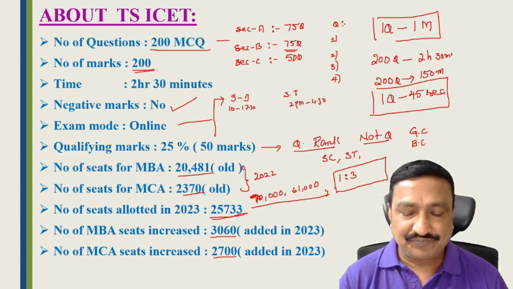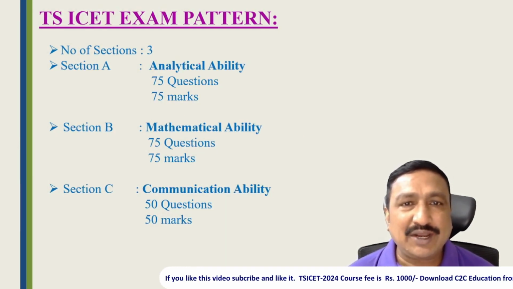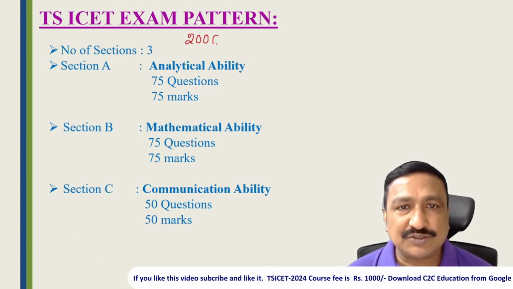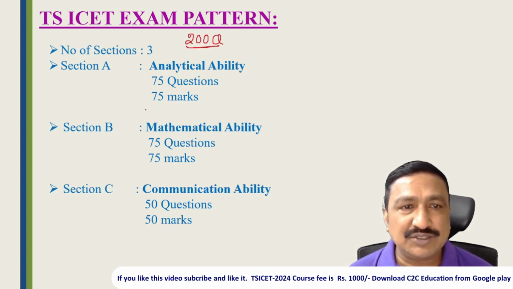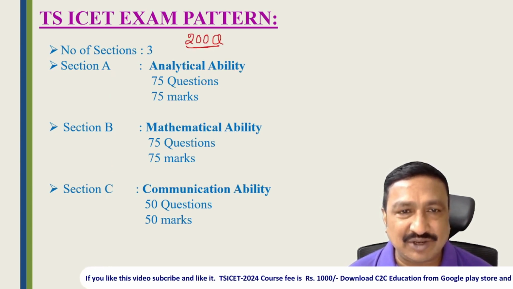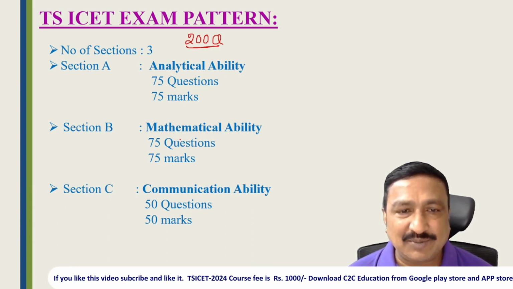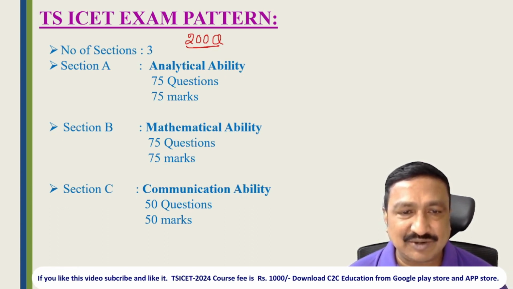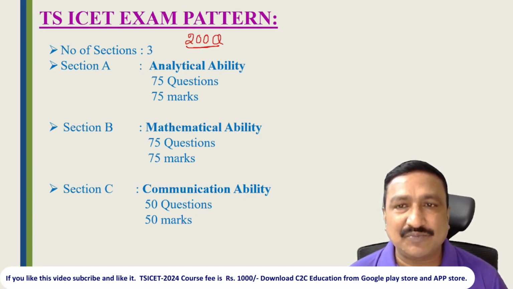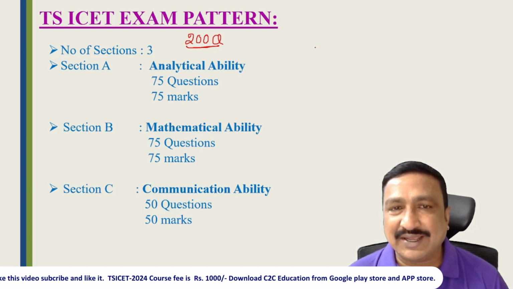Okay now friends, coming to the exam pattern. In the ICET, as I already discussed, there are 200 questions. These 200 questions are in 3 sections. One is analytical ability, 75 questions, 75 marks. Second is mathematical ability, 75 questions and 75 marks. Third is communication ability, 50 questions and 50 marks.